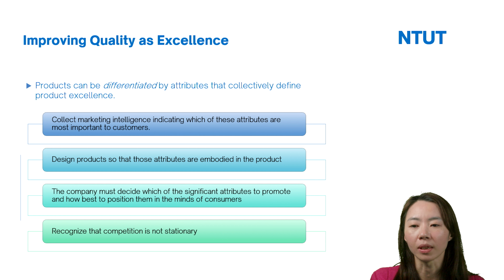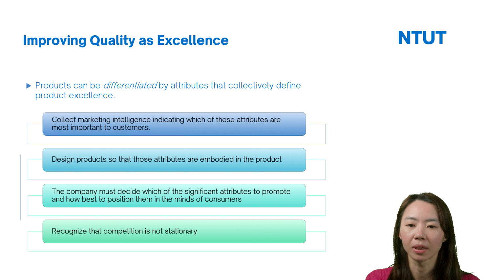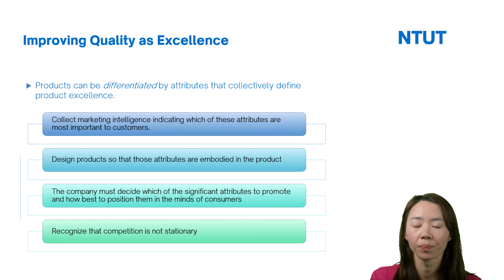And finally, recognize that competition is not stationary. Because the environment is changing, the competition is also changing.